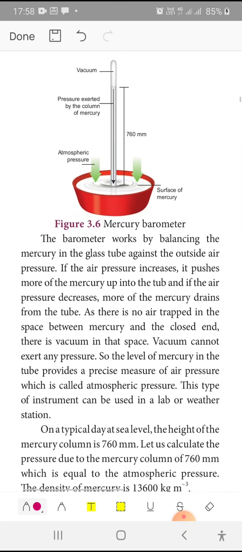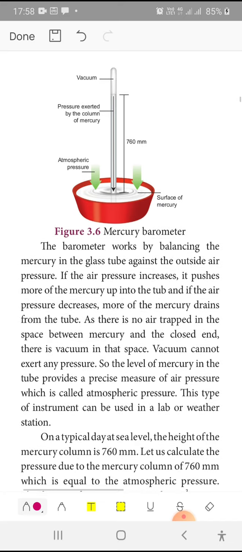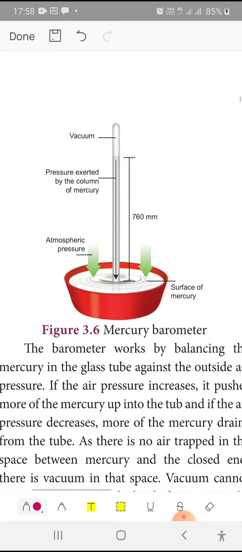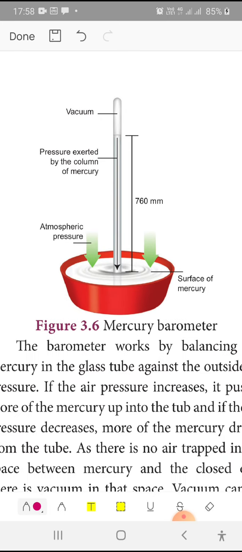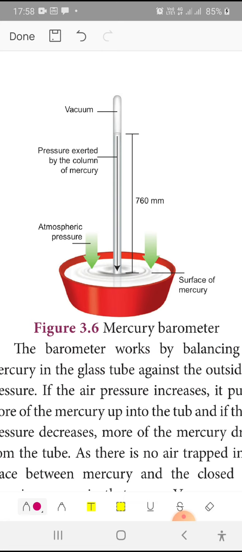You are able to see the container which has mercury, and a jar which is inverted into it, which has a column of mercury. At the top of the small narrow tube is a vacuum, and the pressure exerted by the column of mercury is called atmospheric pressure. The length of the mercury column inside the tube is 760 millimeter. This is the atmospheric pressure.